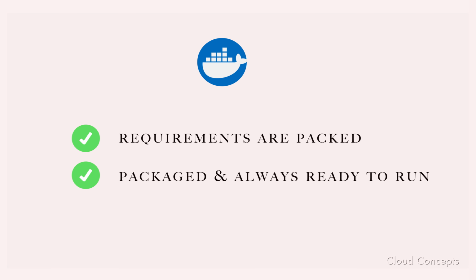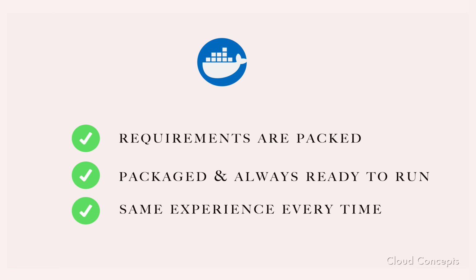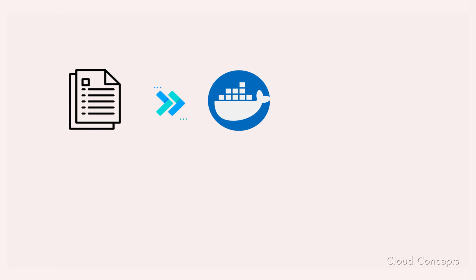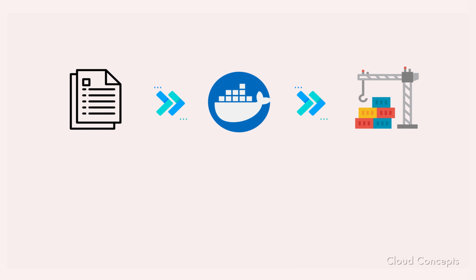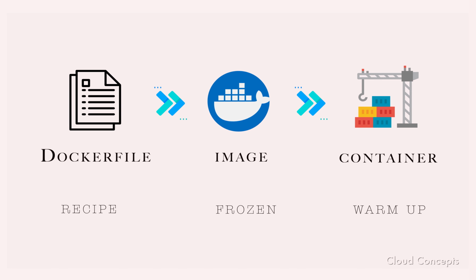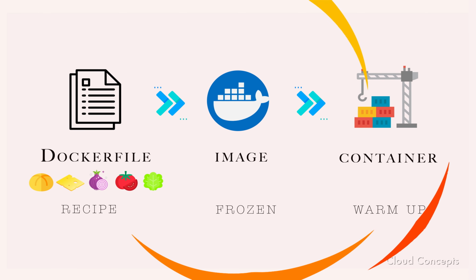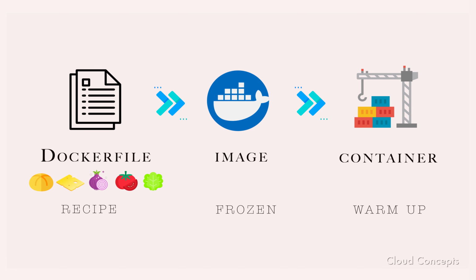If we want to go a bit deep but not too deep, Docker has a few extra concepts and is super easy to understand. There is a Dockerfile, a detailed recipe for your burger that states what exact ingredients you need, in what quantities, and where precisely in the burger you would place them, like the order of those ingredients. Would the tomato go on top of the onion or below? The Dockerfile helps Docker to set up your app in a way you want it to be 100% accurate every time.